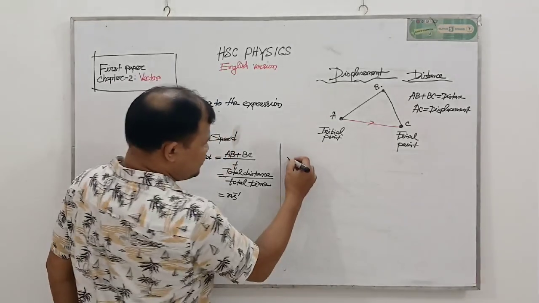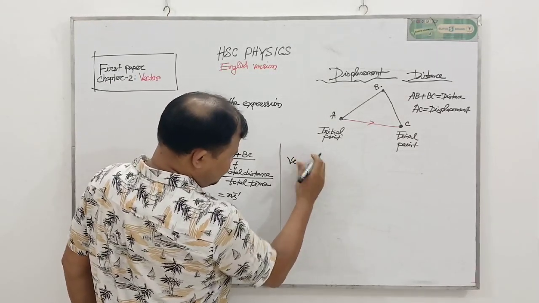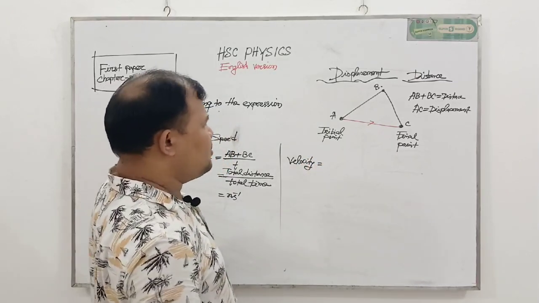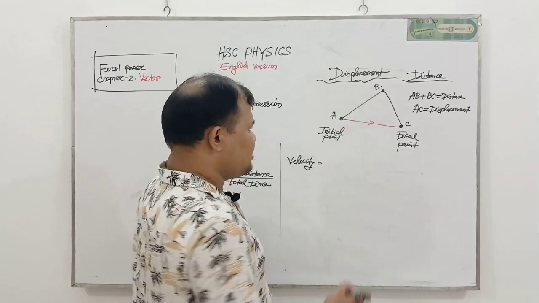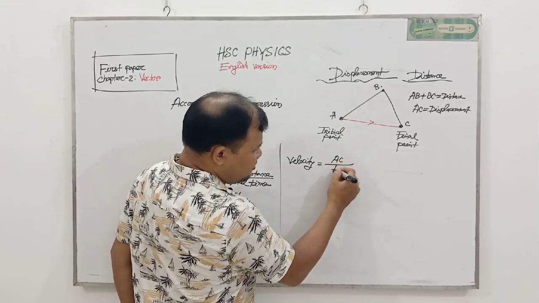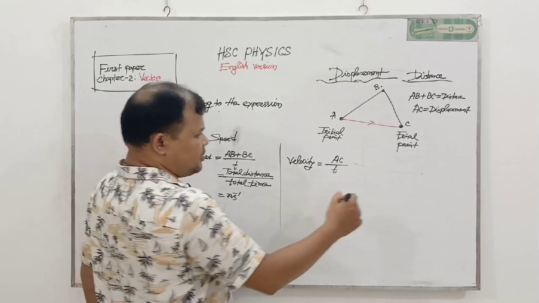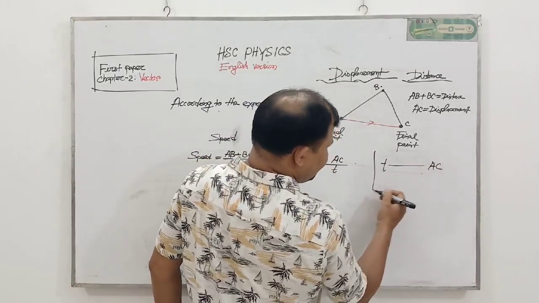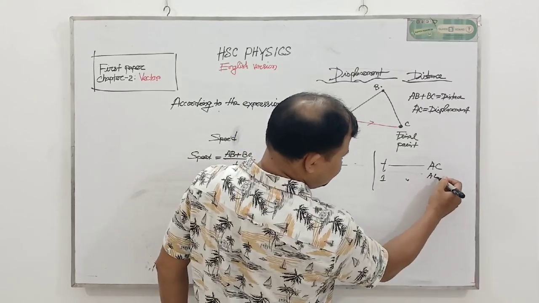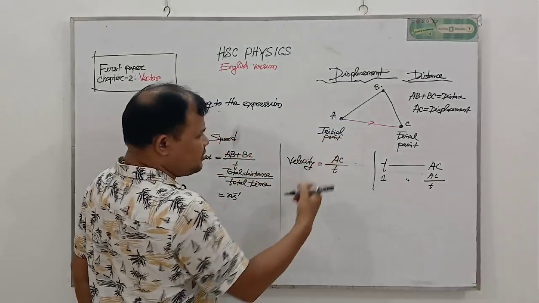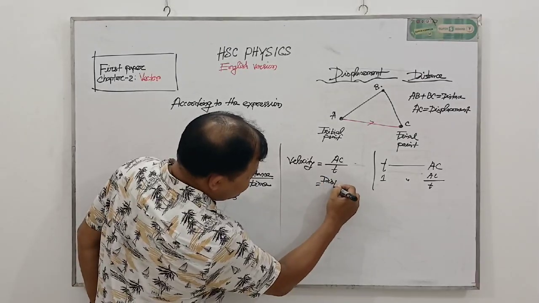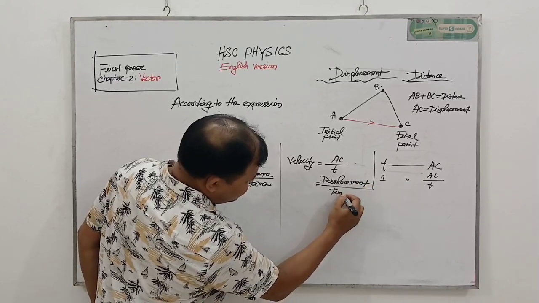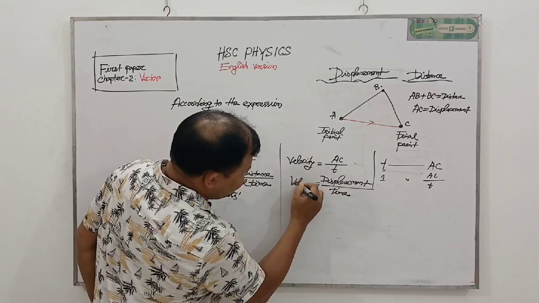And if we measure velocity, then we must measure how much displacement occurs here. Suppose AC amount of displacement occurs in time t. In t unit time, the displacement covered is AC. For 1 unit time, the displacement will be AC divided by t. So AC is a displacement, and displacement divided by time is called velocity.